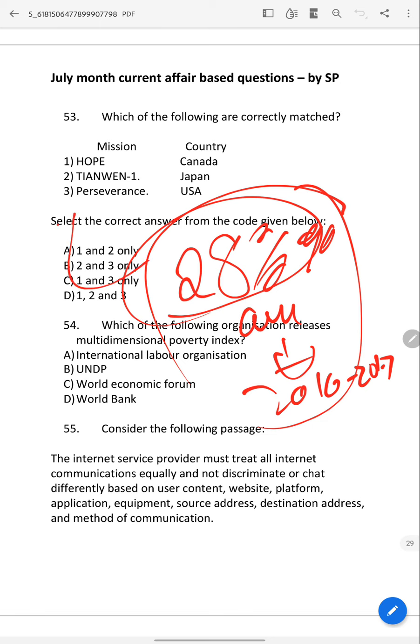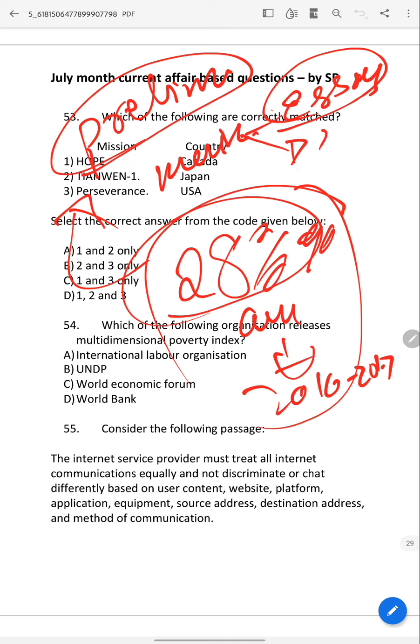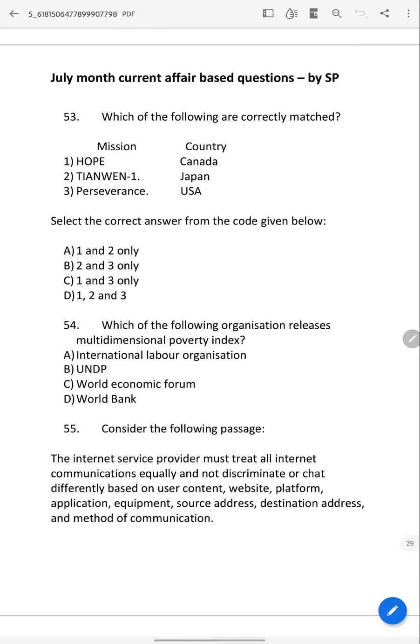You can use all these points in prelims if UPSC wants to ask. In mains you can use them in an essay or in GS1 society or in GS3. So here the answer is B. Come to the next question, 55.